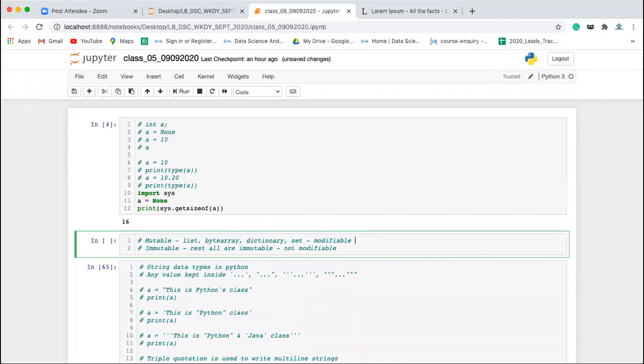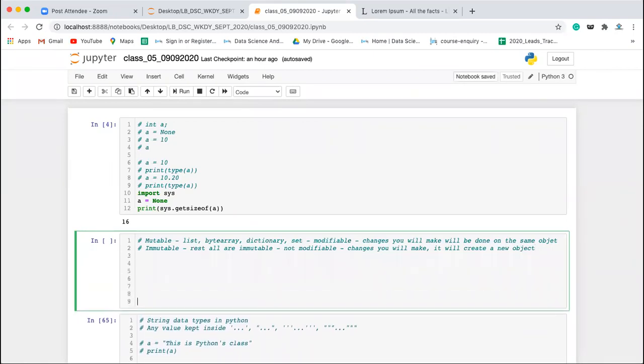Now, when you say it is modifiable, it means the changes you make will be done on the same object. Whereas in the immutable case, the changes you make will create a new object. Fine. So this is about mutable and immutable objects. Now let's see what exactly happens. How can you check mutability?